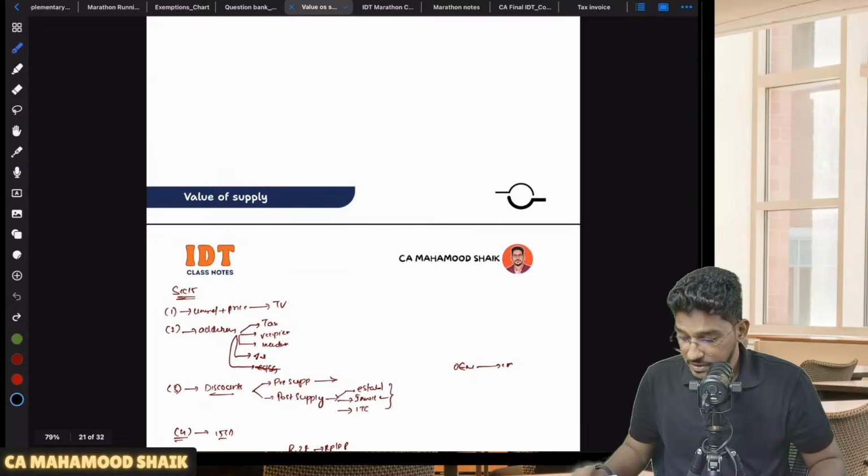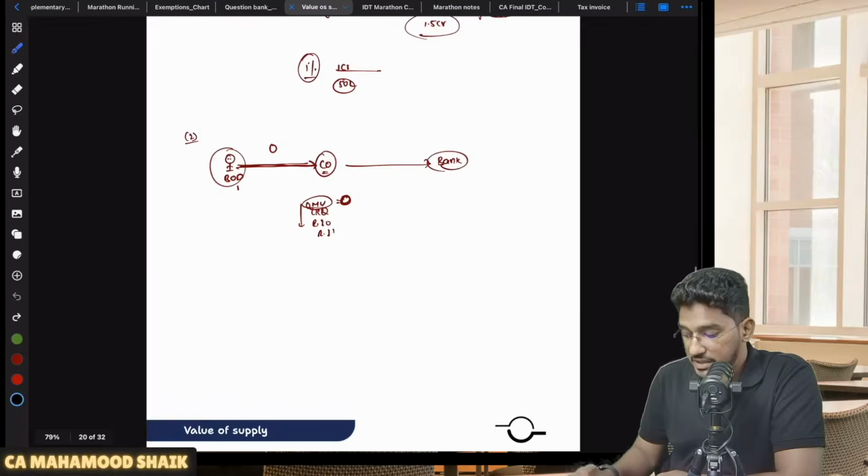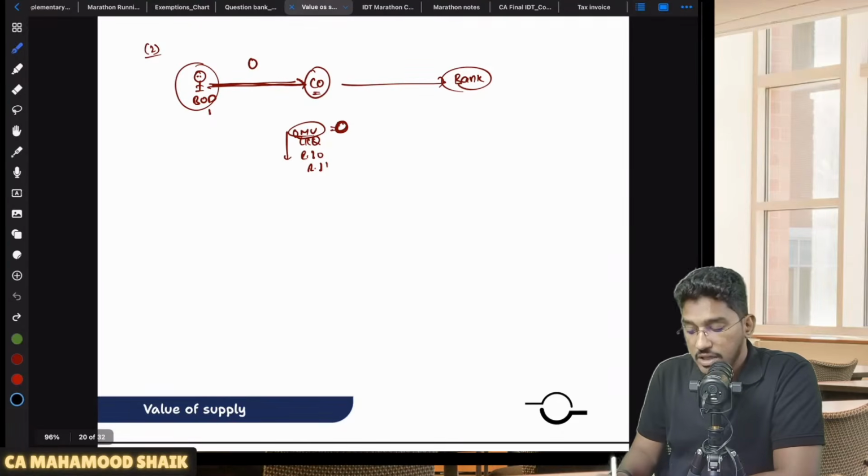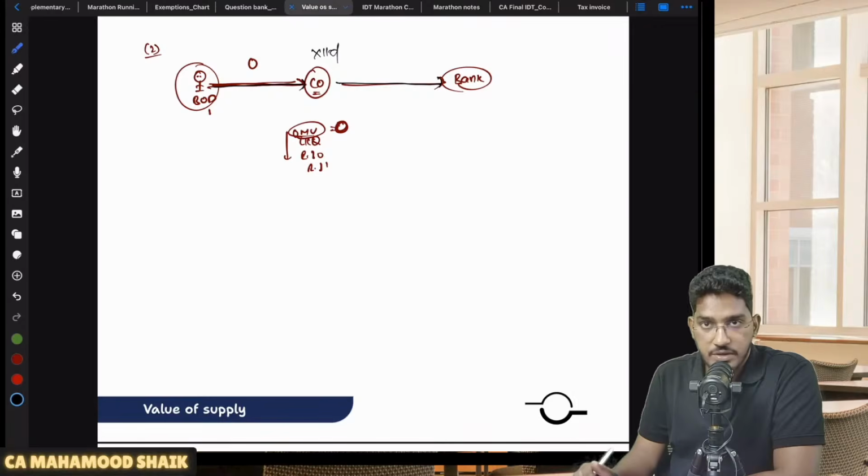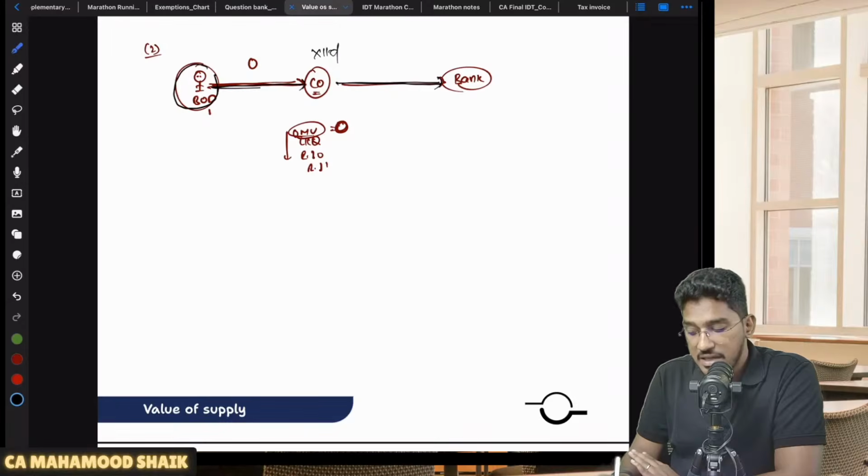Let us say, for example, one individual is there, a director. A board of director is there, no? That board of director is giving a guarantee on behalf of the company. There is a person who is acting as a board of director in company X Limited. Now this company needs a loan from the bank. So from the bank they will get a loan, but for that the bank is asking for someone as a guarantor. Now this board of director is acting as a guarantor for this company to get the bank loan. So this is also a service provided by the board of directors to the company.